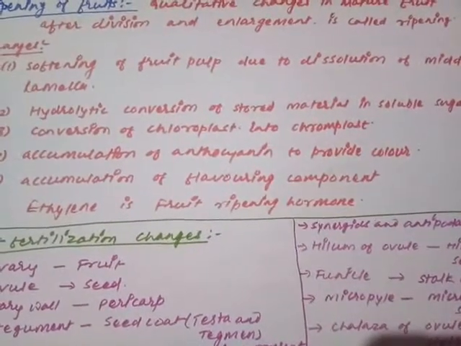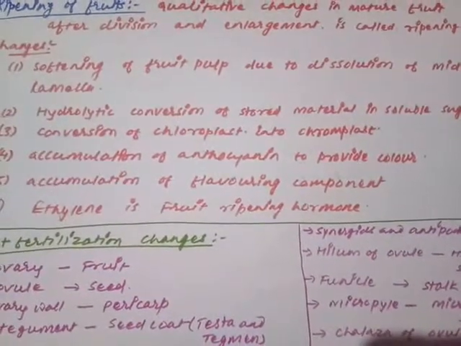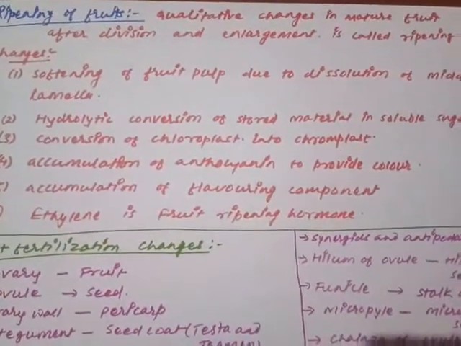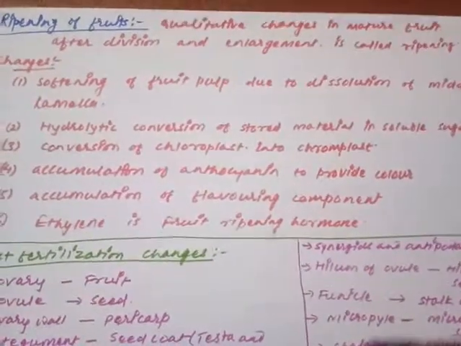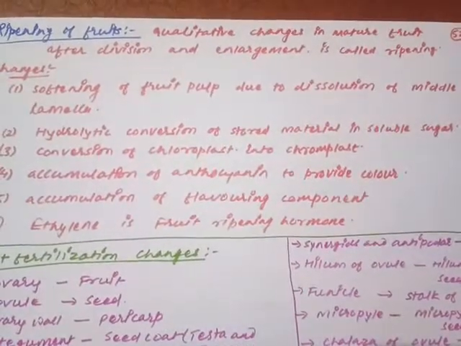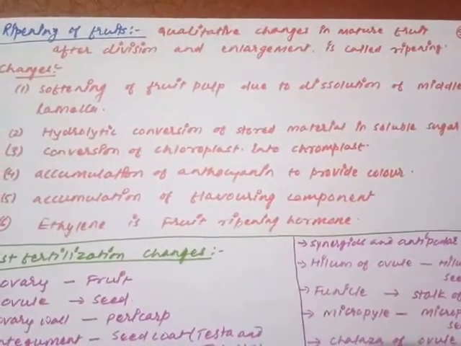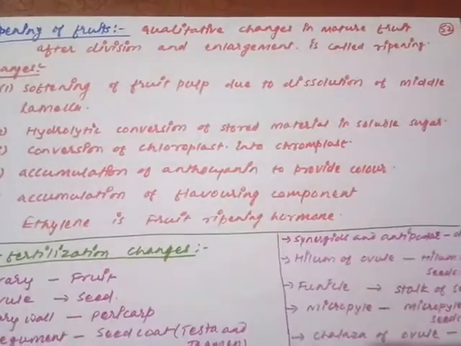I'm not going to say that quantitative. Quantitative is a different term. The qualitative changes are going to take place there in the fruit, so that it could get converted in form of the ripened fruit. So all the qualitative changes occur in a raw fruit that convert it into the ripened fruit. So qualitative changes in a mature fruit after the division and enlargement is called ripening.